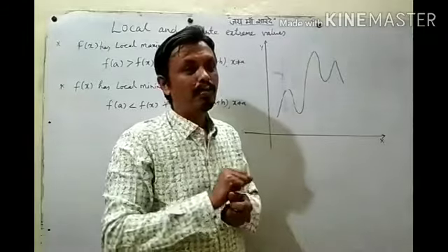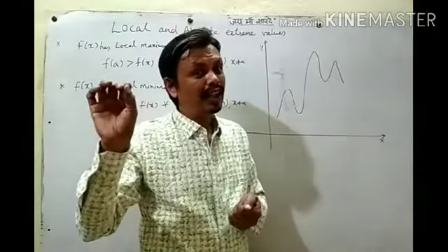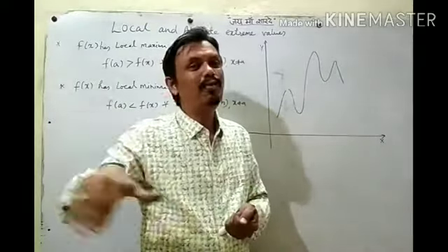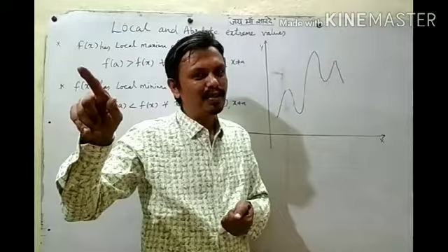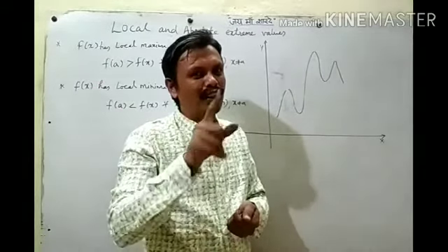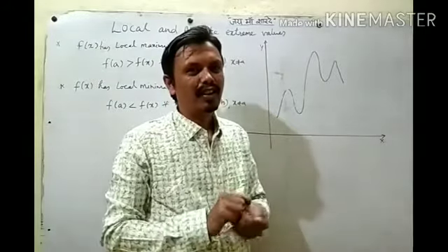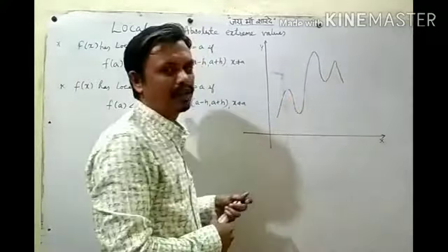But in another locality, one student is getting 72% marks, but he got the least marks in his locality. So he is local minima. But if you compare you two, he is getting more marks. So local minima can be more than local maxima.